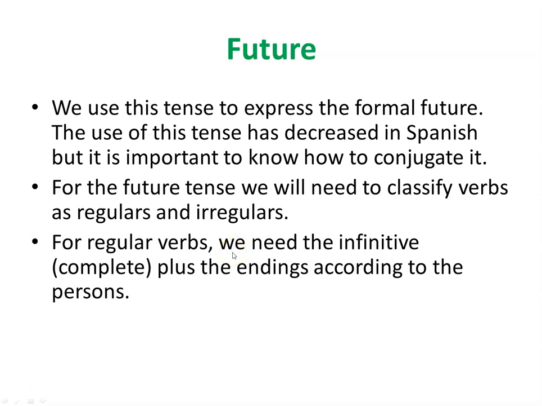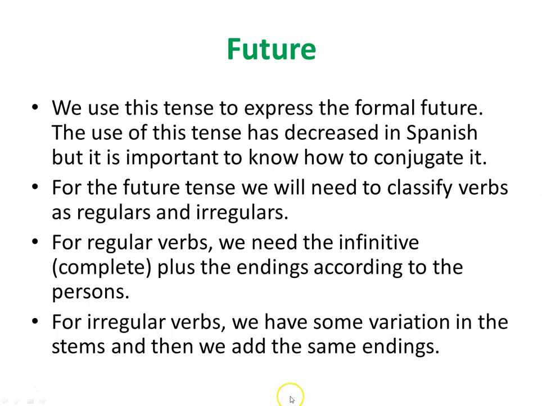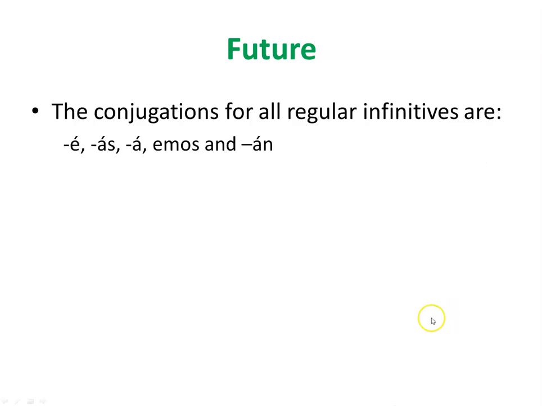So for regular verbs, we need to have the infinitive complete in its form. And then we're gonna add the endings according to the persons. Okay, for irregular verbs, we need to know the stem because we have some variation, and then we need to add the same endings. Okay, vamos a ver the regular endings. Okay, the conjugations for these ones are gonna be with an accent: é, ás, á, emos, and then second and third person plural, án, con acento.